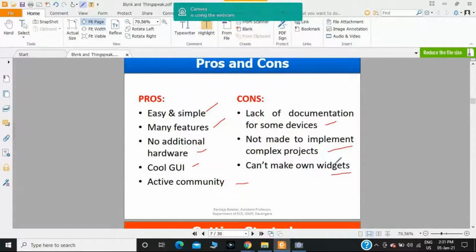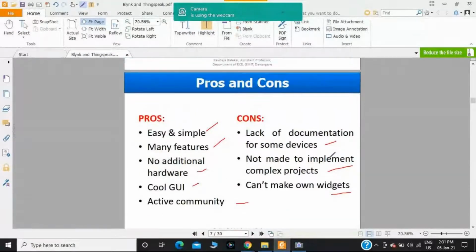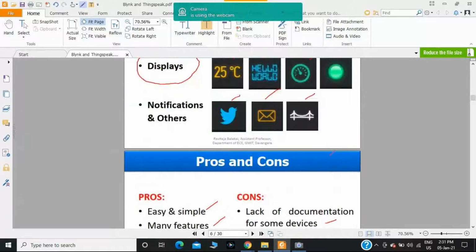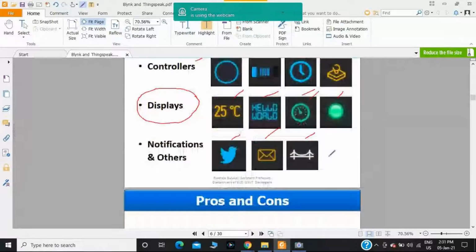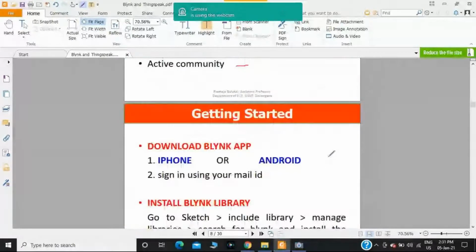Which widgets are available within Blynk? You can use those. You don't have additional widgets to add to this particular Blynk server. Okay, we'll start the project.